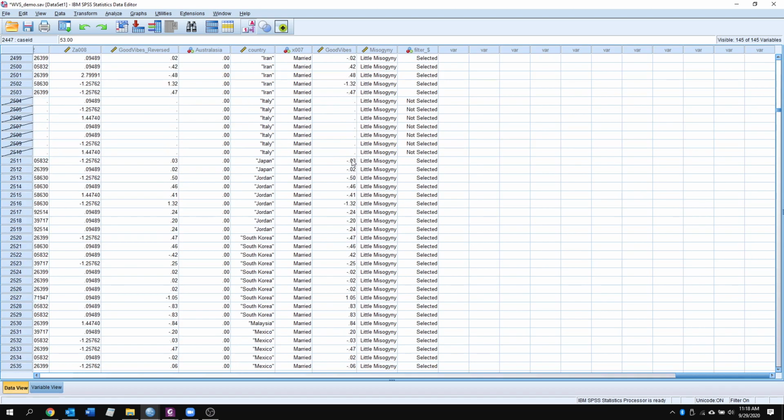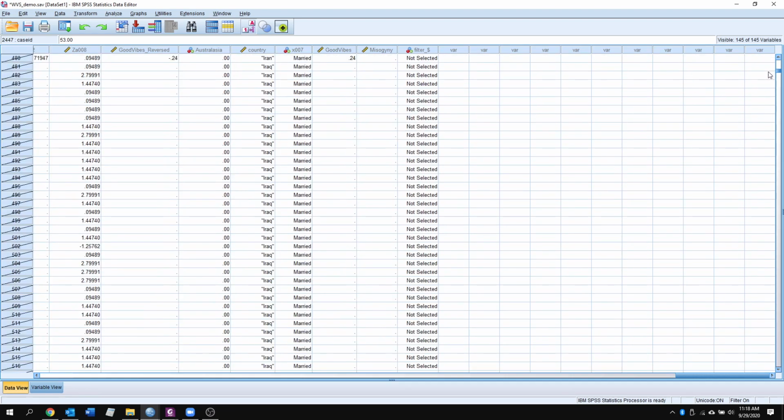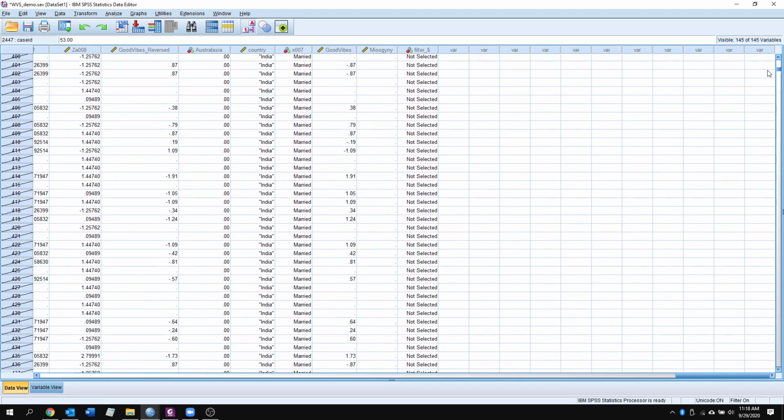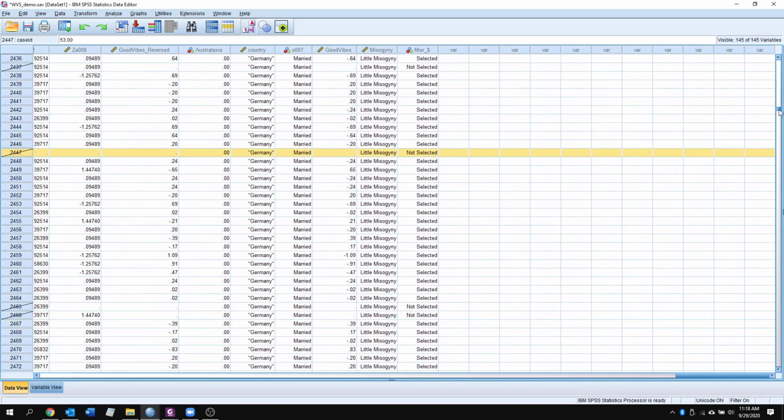And I don't know if we can easily find the reverse, but again, if they don't have both of them, they're deselected. Here's some opposite cases. We have data for good vibes, but not for misogyny. So now we're only looking at cases who have data for both the good vibes construct and our misogyny construct.